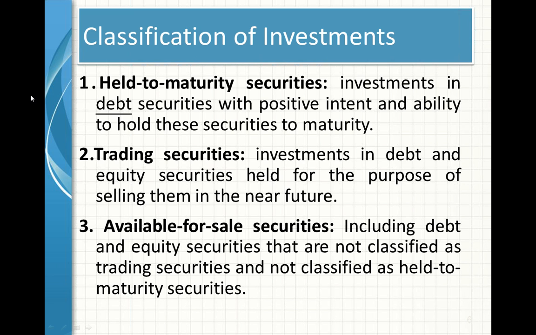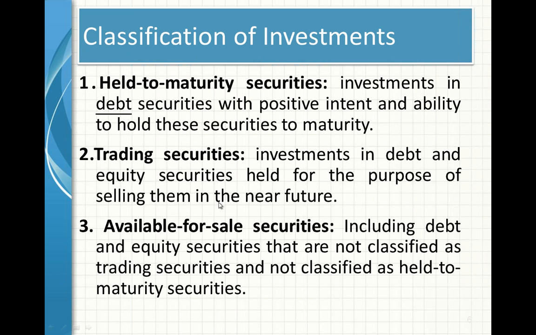These are the ones which are not categorized as either of these two types, held to maturity and trading securities. So we can see that available for sale securities are nothing but trading securities. But here we can sell these securities at any moment of time. No need to wait for any time.